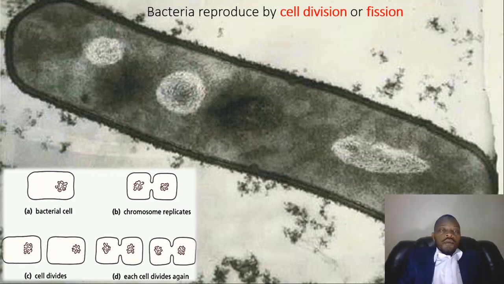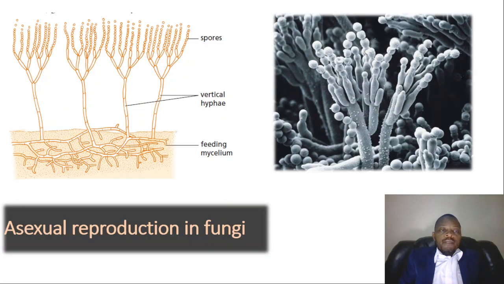Alright, now let's look at fungi. Fungi reproduce by dispersing spores. These spores are single-celled haploid cells, and they are usually dispersed by air currents. Wherever they are deposited, they grow new hyphae, which grow into mycelium, and they further divide and grow. This is a micrograph of the various sporangia of Penicillium.